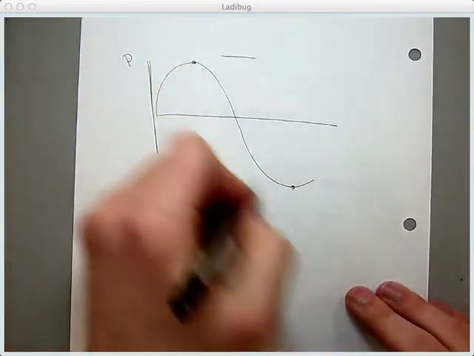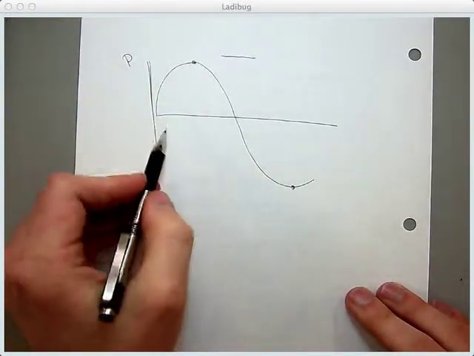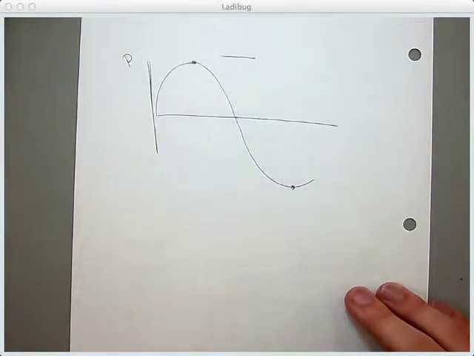The particles aren't moving up and down. This is just showing high pressure, low pressure. So that's what we're seeing back in the back poster when they show that up and down. Particles aren't moving up and down. That's high pressure, low pressure.